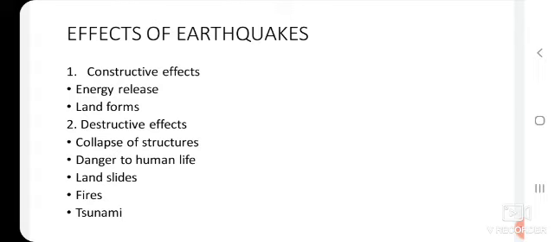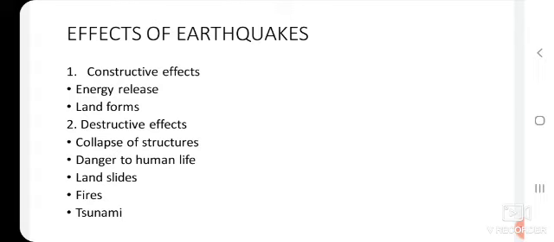So a tsunami is a large destructive ocean wave that can be generated by a disturbance that rapidly displaces a large mass of water. Okay, children. So this also is caused by an earthquake like the other causes.